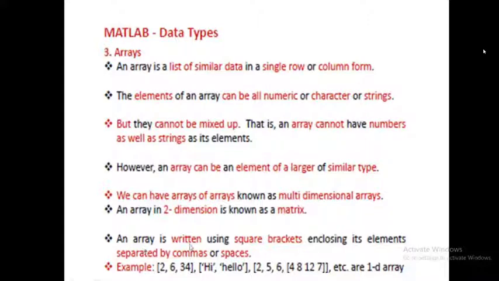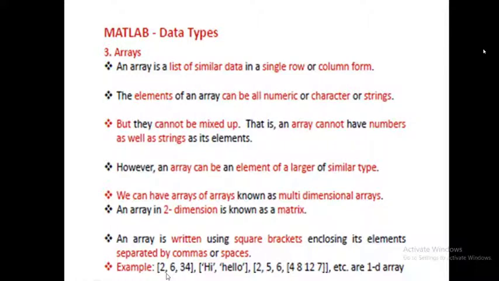An array is written using square brackets enclosing its elements separated by commas or spaces. If you check here, you are going to have 2, 6, 34. When you write a comma here, this 6 is going to enter the next column. If you write a comma here, 34 will enter the next column. So this is a column matrix.